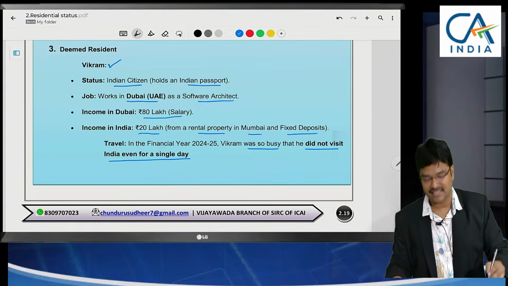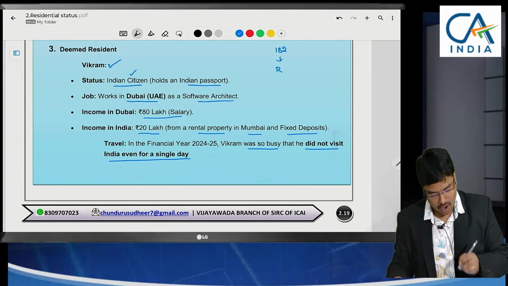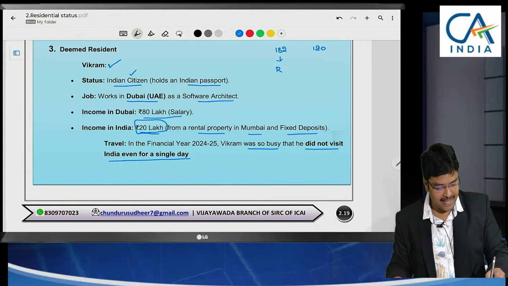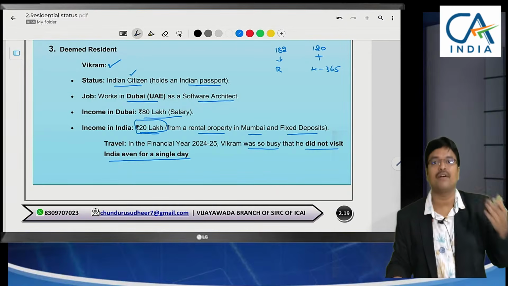Now let us see this case. Usually, for an Indian citizen, either 182 days he should stay in India to become a resident, or since he is a high earner, 120 days plus the last 4 years 365 days he has to stay in India. But in the last year he is not even 120 days in India.